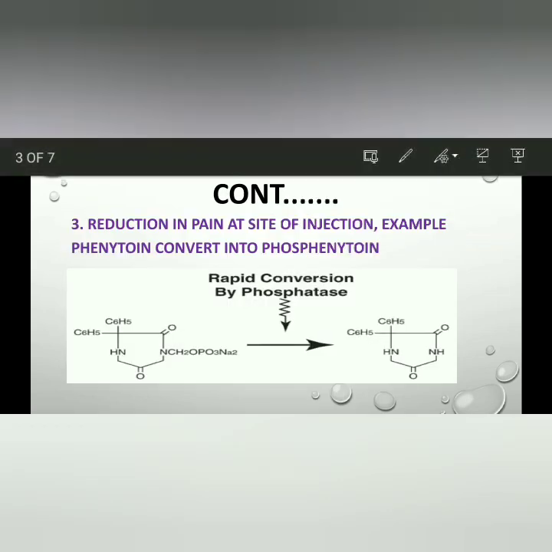The third application is reduction in pain at the site of injection. Suppose you have some problem and the doctor has given an injection, there will be no pain at that site. Example, phenytoin.